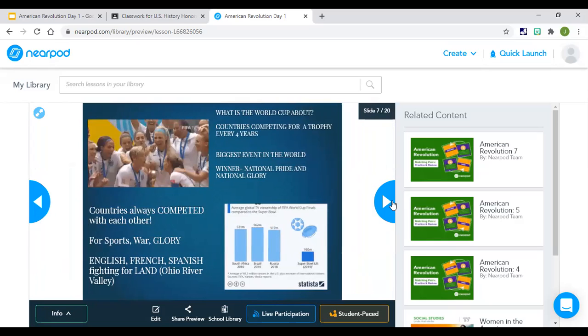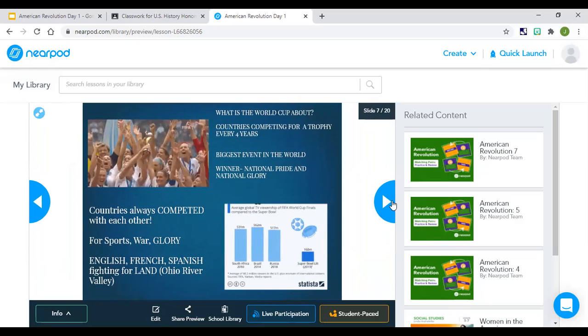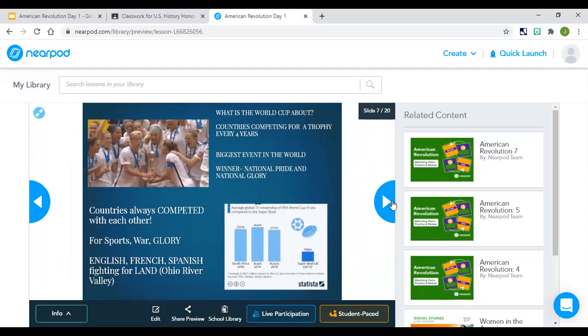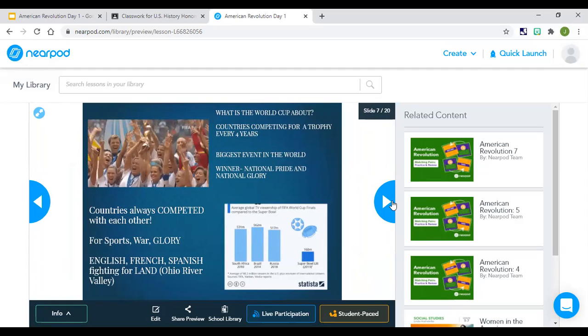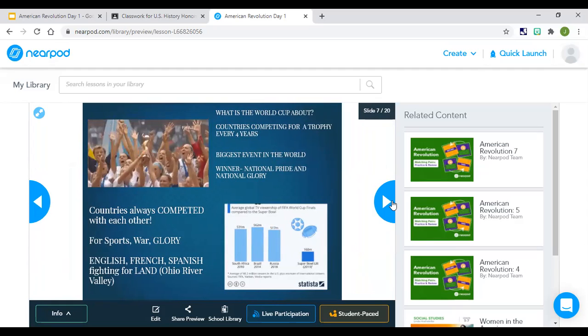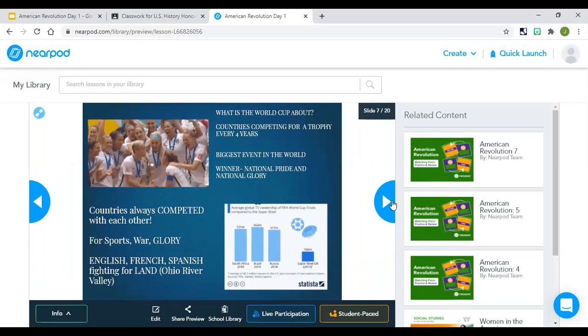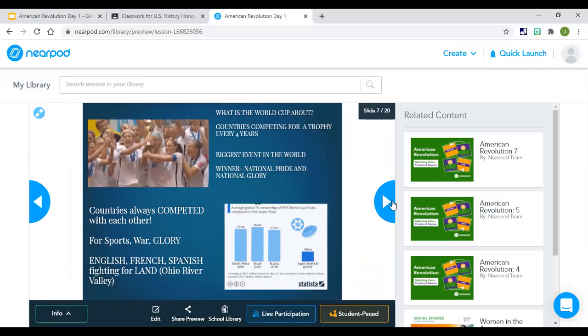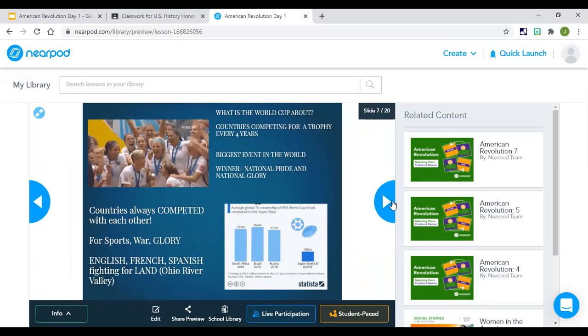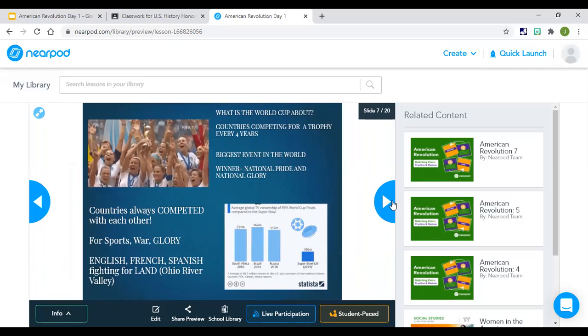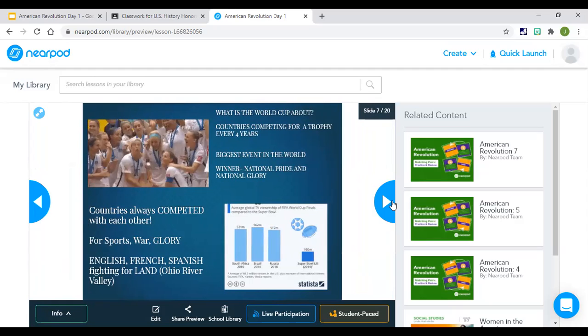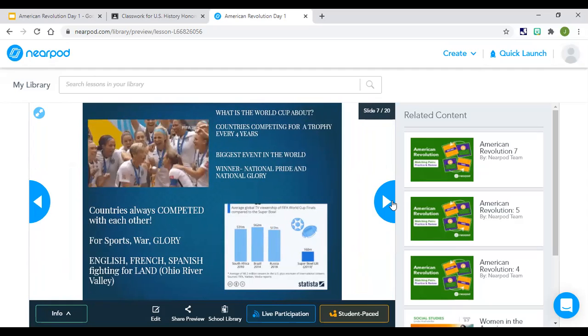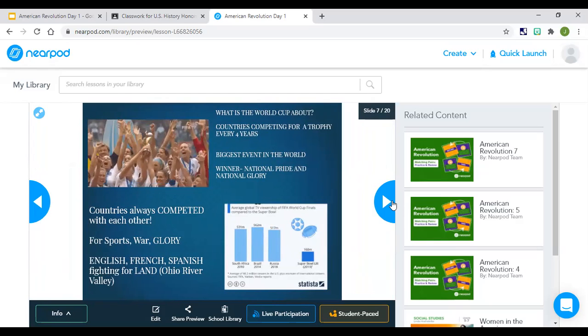What I do want to talk to you about is the World Cup. Some of you might be familiar with the World Cup. Some of you may not. The World Cup is where countries compete for a trophy every 4 years. It's a soccer event. It's one of the biggest events in the world. If not, some would say it's the biggest event in the world. And the winner not only gets the trophy, but they get national pride and national glory, which is going to bring us to the topic of today.